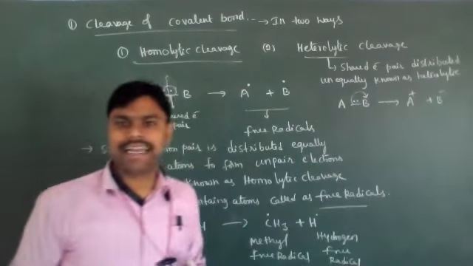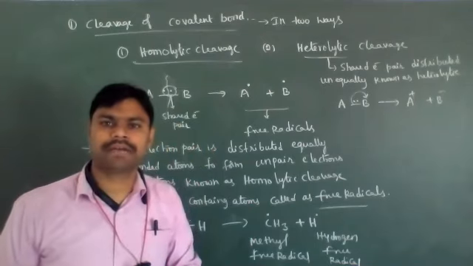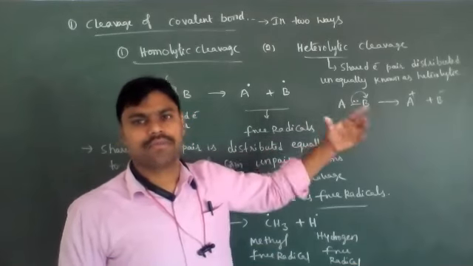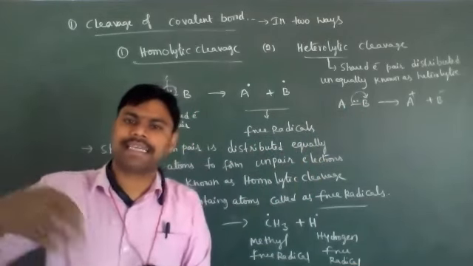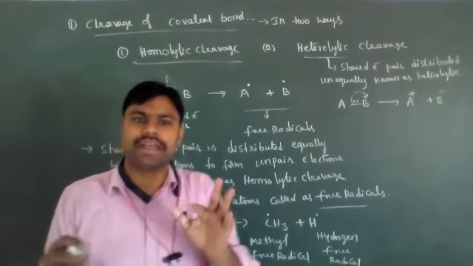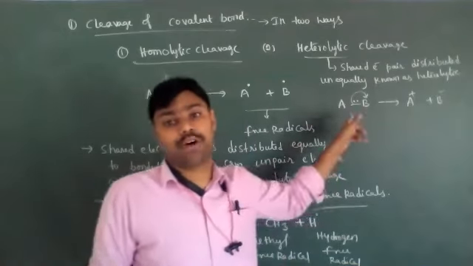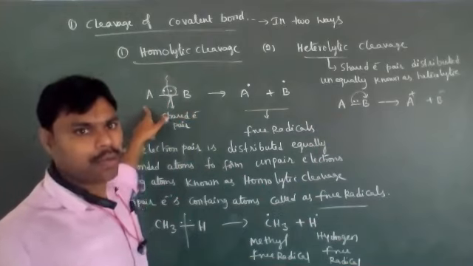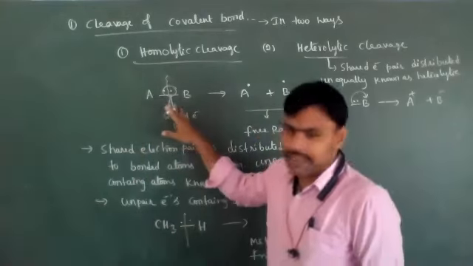When this unequal distribution takes place between the two bonded atoms, a more electronegative atom and a less electronegative atom are present. The electronegativity difference is large between the bonded atoms. In homolytic cleavage, the electronegativity difference is almost the same, and the bonded atoms' electronegativity is